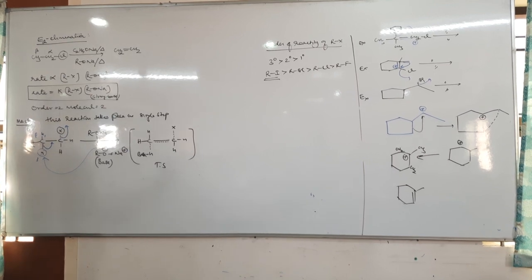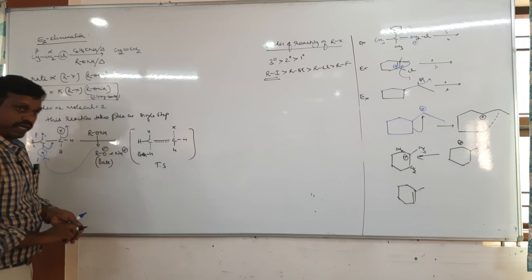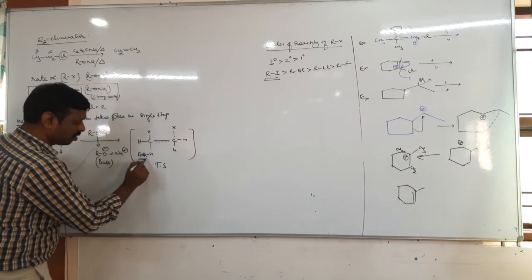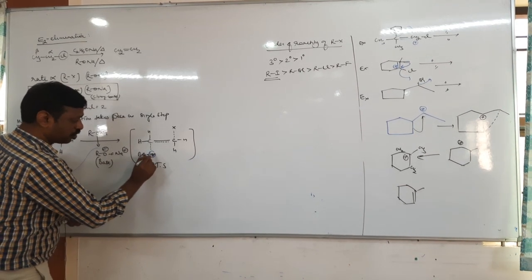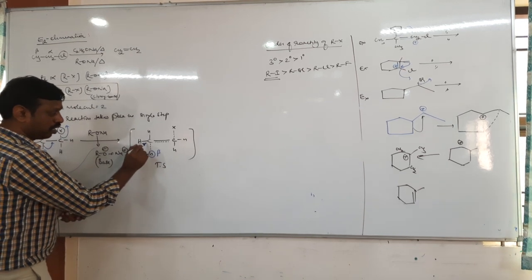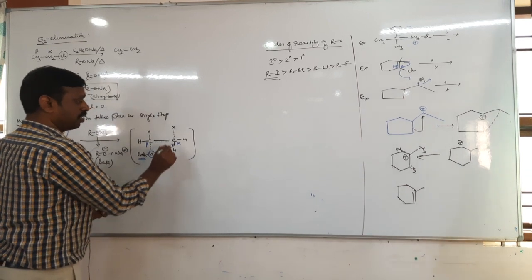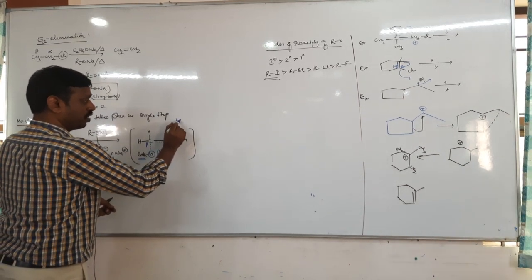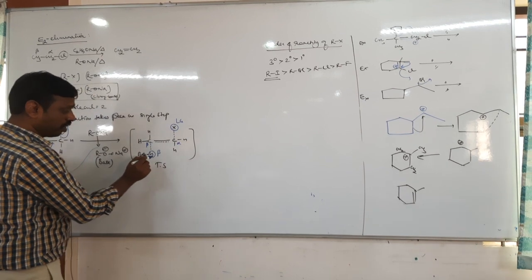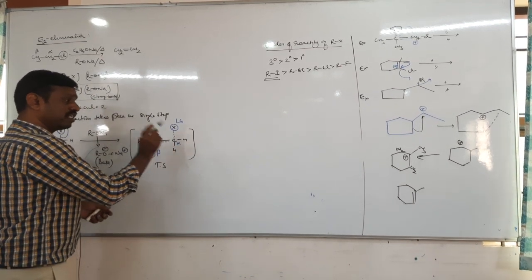But in the transition state there are two important points. One: the base, the beta hydrogen, the beta carbon, the alpha carbon, and the leaving group, all four are present in the same plane.